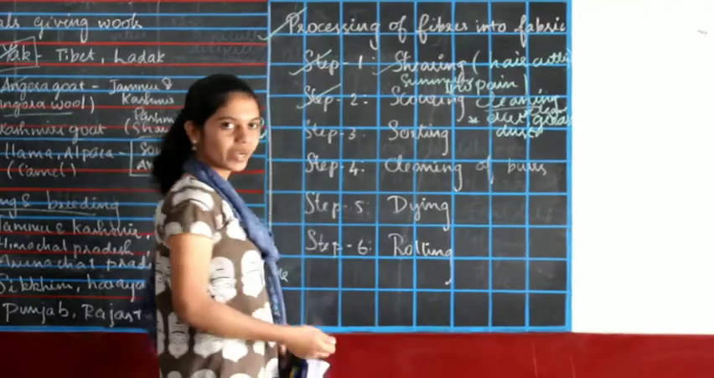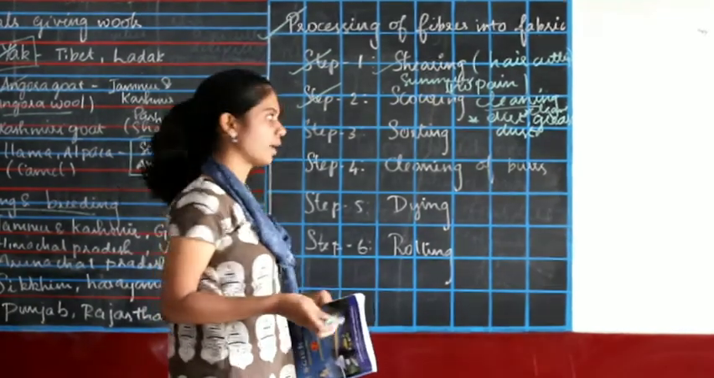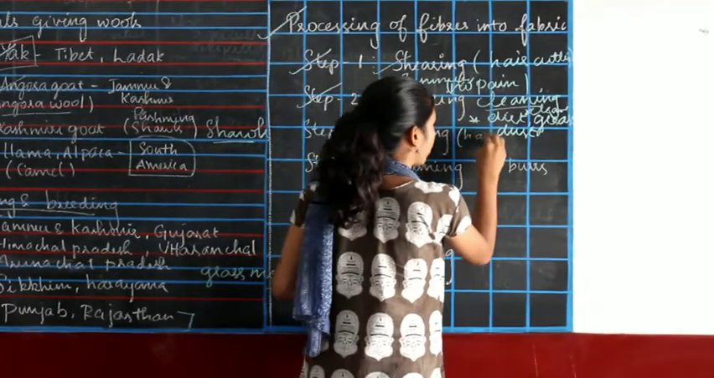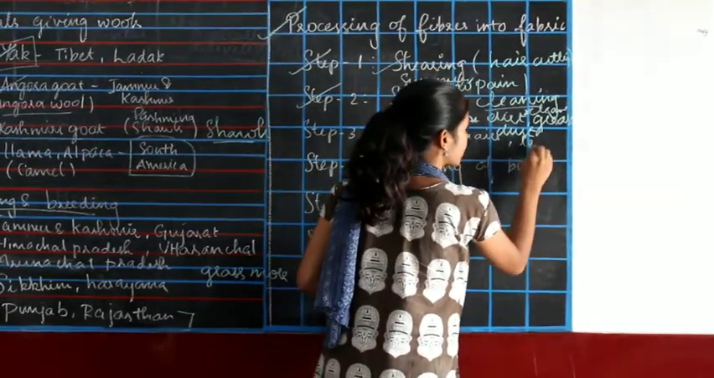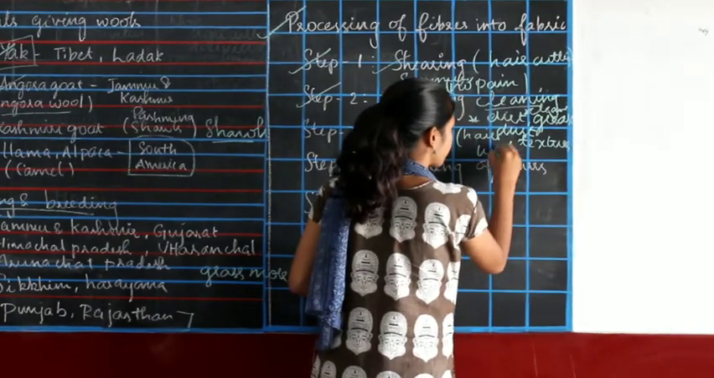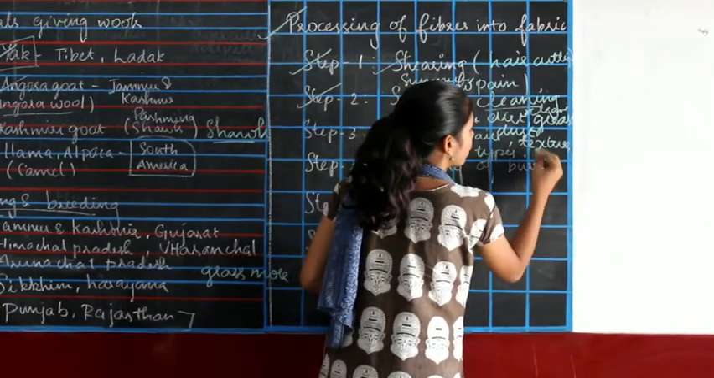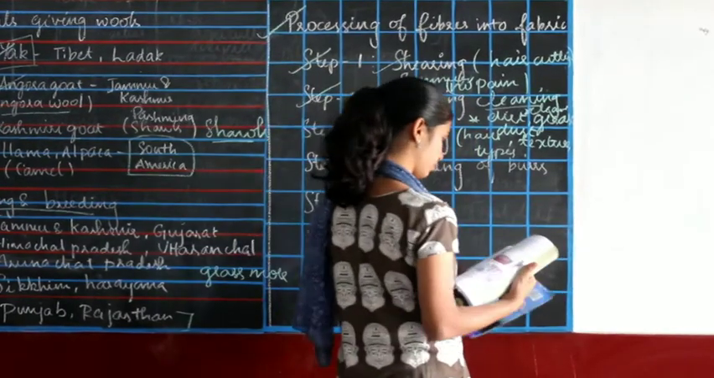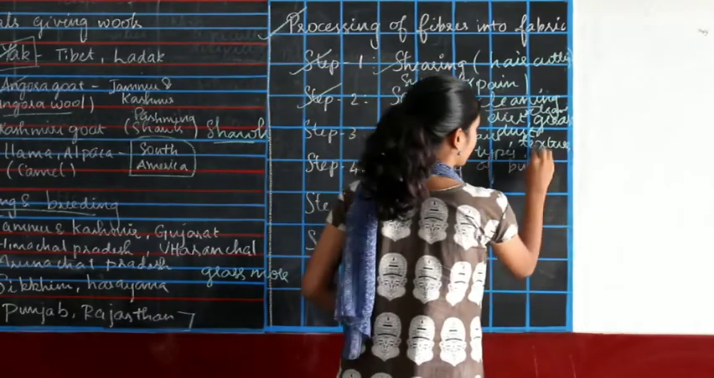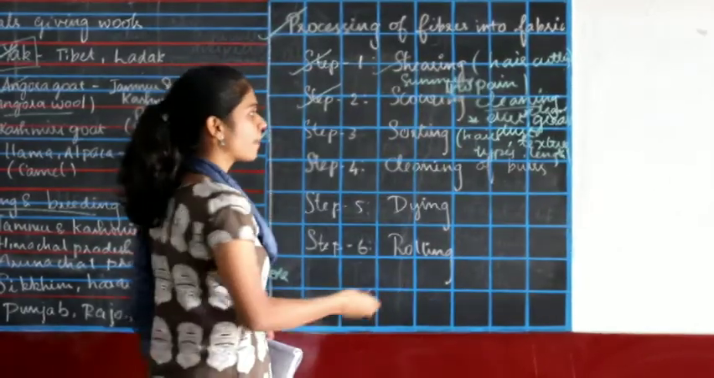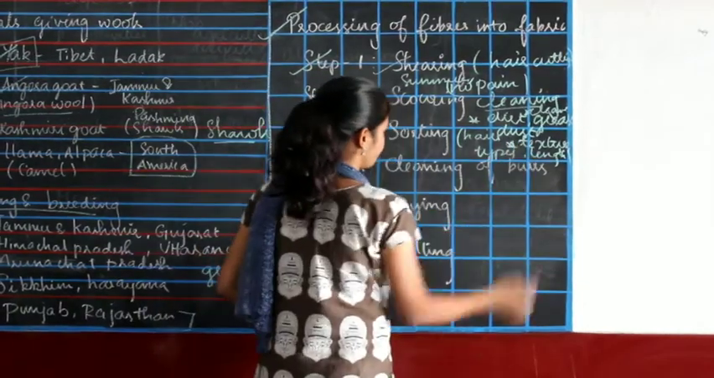Sorting. Sorting is nothing but arranging. We are arranging this based on textures, types, and length. So we are arranging this based on these three things.